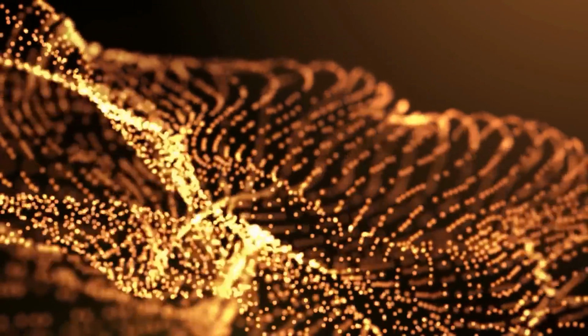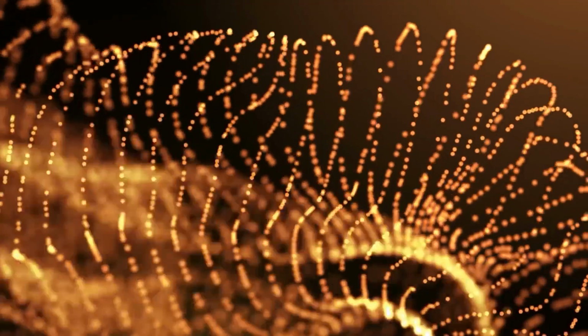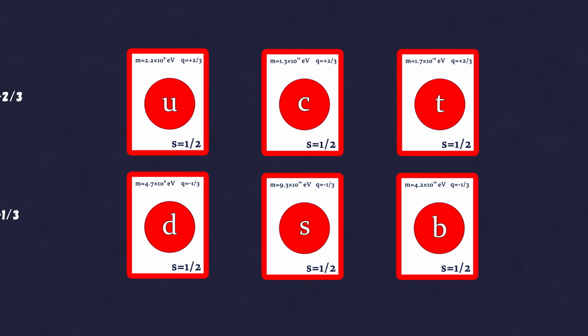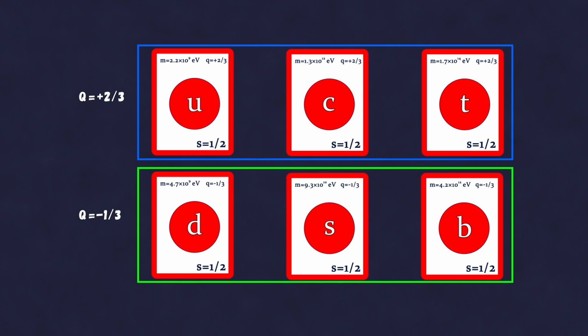Depending on charge, all quarks are divided into two groups with 3 in each. Quarks with charge of plus 2/3, such as U, C, and T quarks, and quarks with charge of negative 1/3, such as D, S, and B quarks.